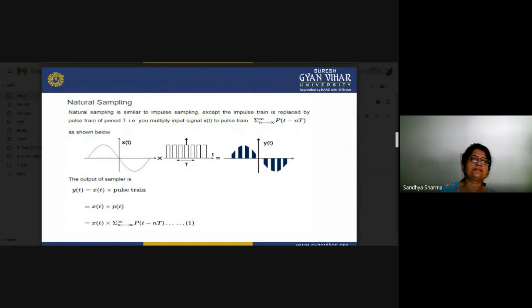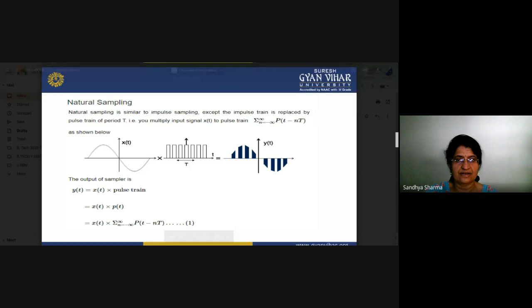Now, the second one is natural sampling. Natural sampling is similar to impulse sampling, except that the impulse train is replaced by a pulse train. In impulse sampling there is a particular sample at a particular instant, but in natural sampling your impulse train is replaced by a pulse train of period T. So there is a certain time period, and there is a certain width of that pulse, in the modulating signal x(t).